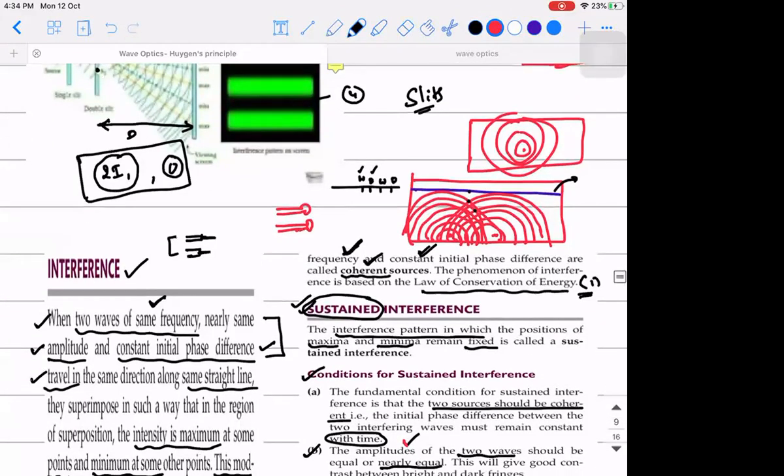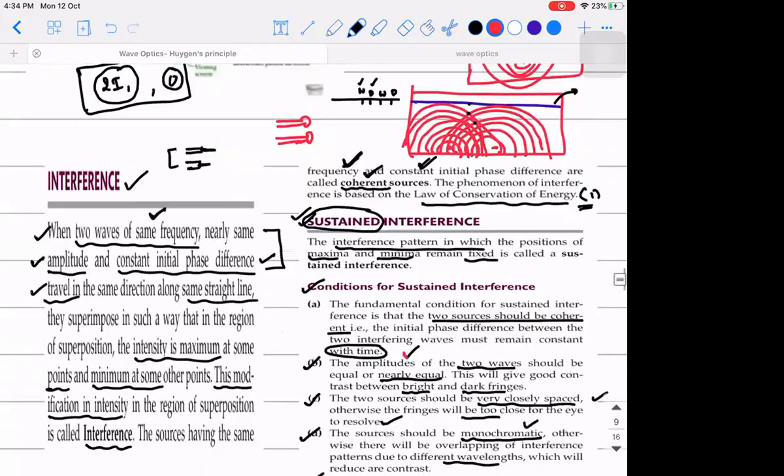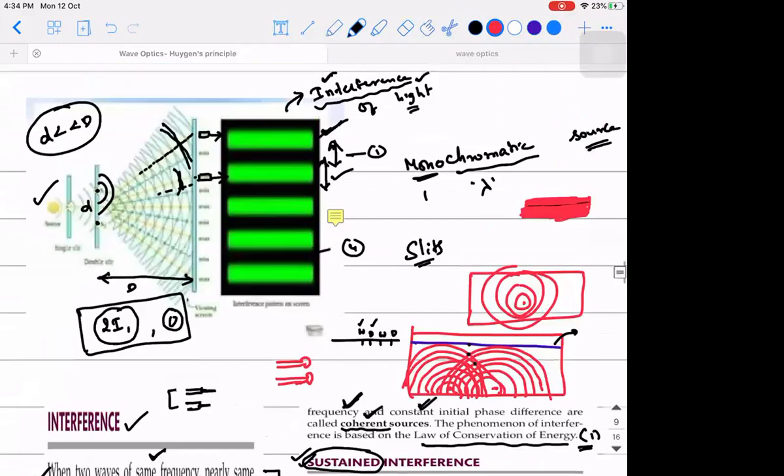Sir, what is fringes, sir? Fringes means this one. This is a fringe. We can call it a bright fringe and a dark fringe. I used the word spot, no? Instead of saying spot, we call it a fringe. That's it. Different synonyms, that's it.